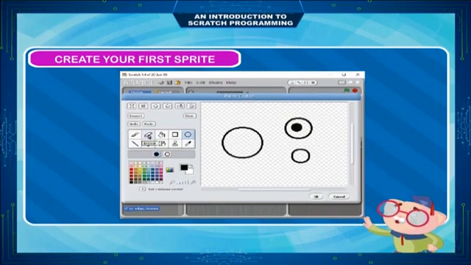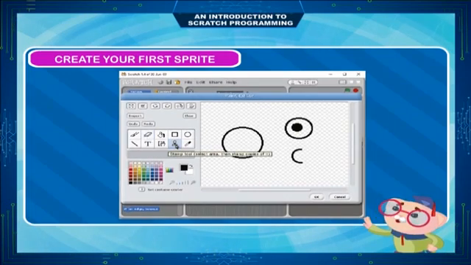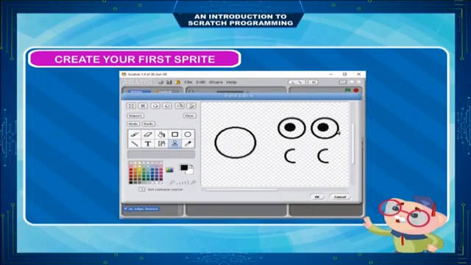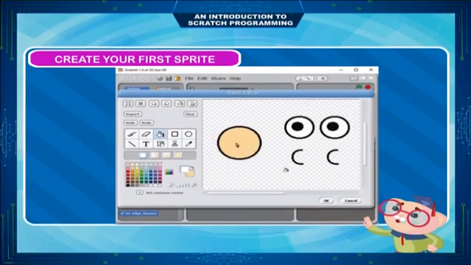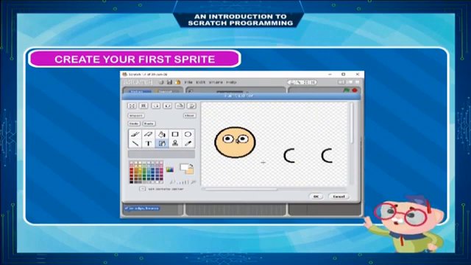Use Eraser tool to trim the smallest circle. This will be the ear. Click Stamp tool button and select the eyeball to copy. Drag the eyeball copy to where you want the new eyeball to be. Do the same for the ear to make two ears. Use Fill tool to fill the face and the eyeball. Click Select tool button and select both eyes, move them to the face.